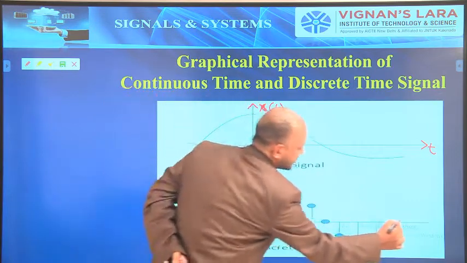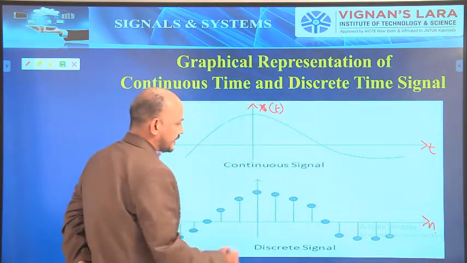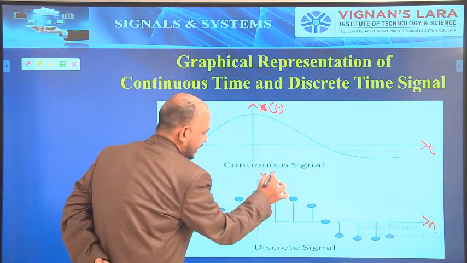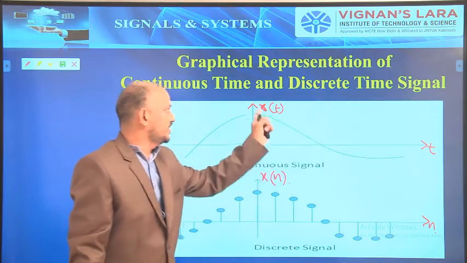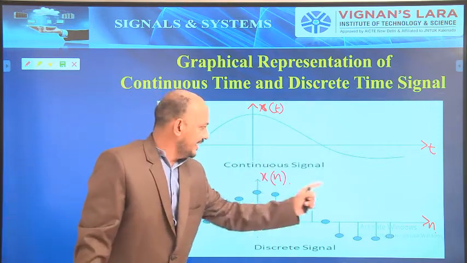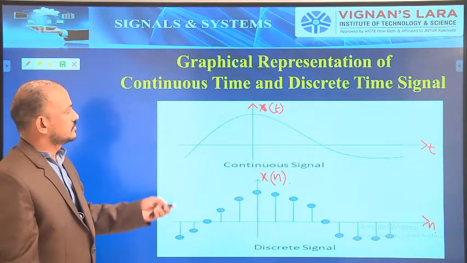Now we have to remember that for the discrete time signal, on the x-axis we will consider n, and on the y-axis we have to consider x of n. So in continuous time it is x of t, in discrete it is n and x of n.